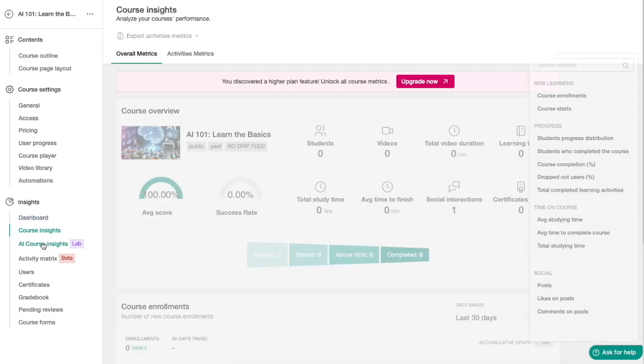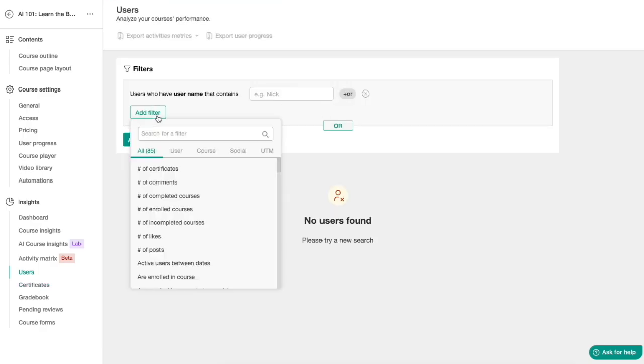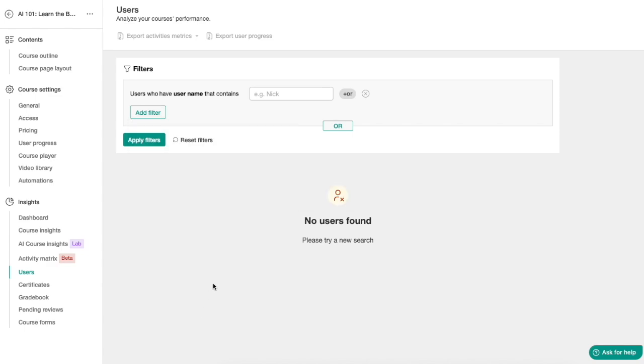You can go to the course insights page to see how many people have enrolled and how many have completed. You can do AI course insights, activity matrix, users. You can control the people that you have over here. You can filter users based on a specific condition. So for example, we can do number of comments, number of certificates, enrolled students, and whatnot.